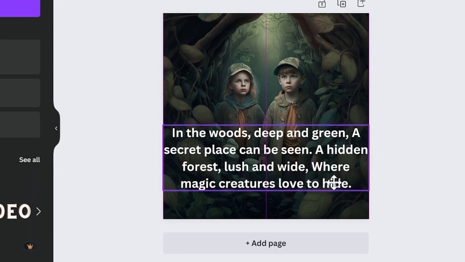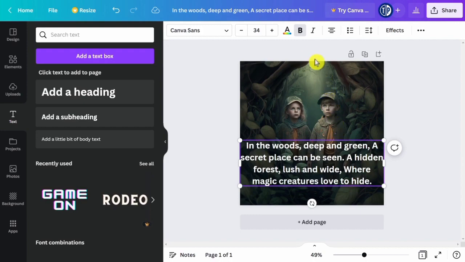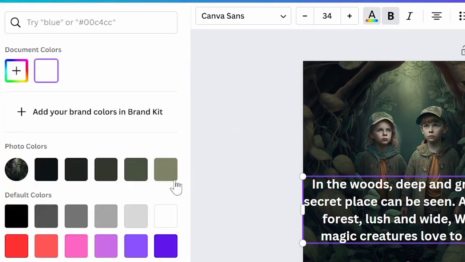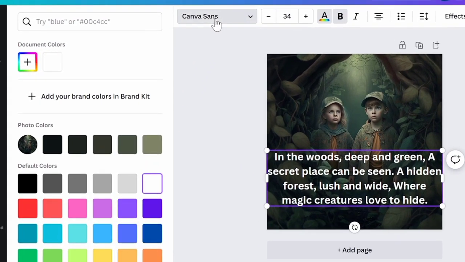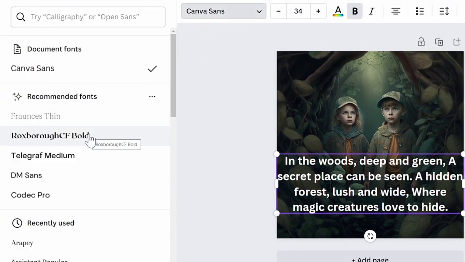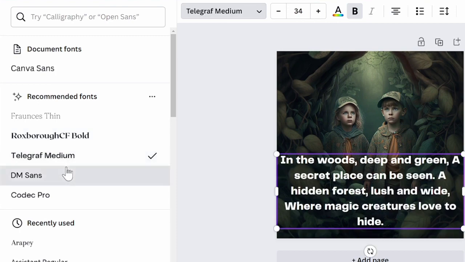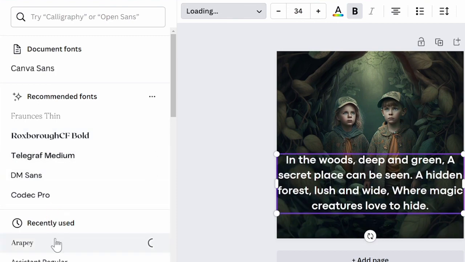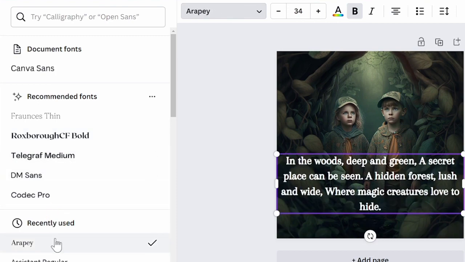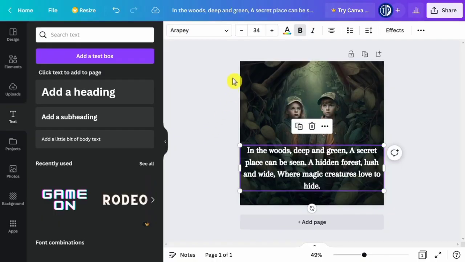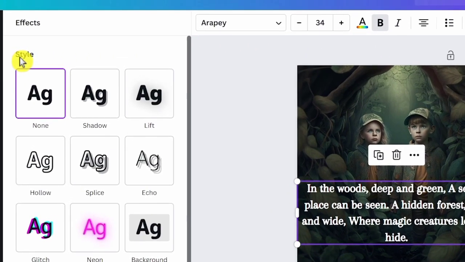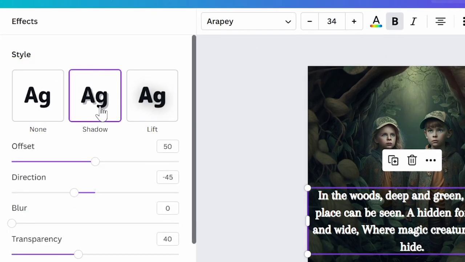And I'm going to select the text to change its color. So you can just click here to change the color. I'm just going to select the white color. And you can also click here if you want to change the font of the text. So, you can just keep trying different ones until you find the one you like. In my case, I think this font fits the image perfectly. So, I'm just going to keep it. There's also more effects that you can add to the text from here. Like changing the style, adding shadows, etc.